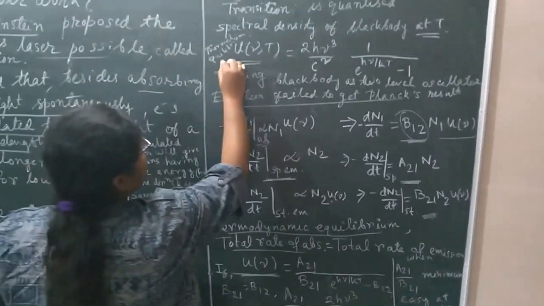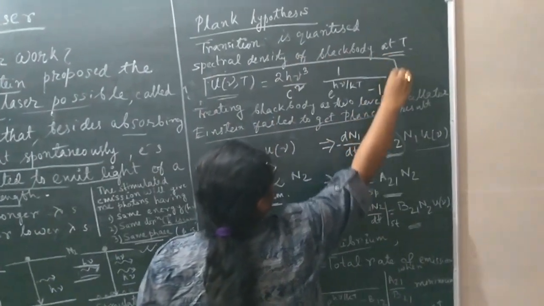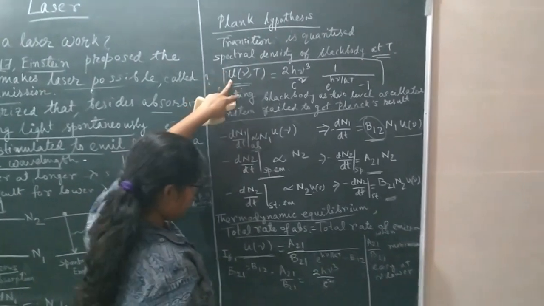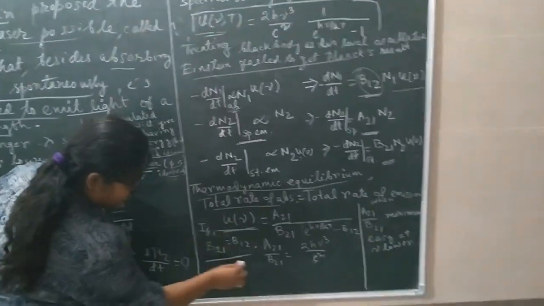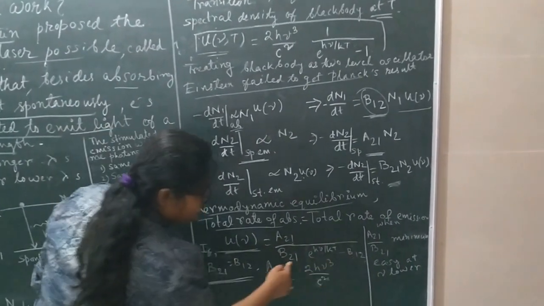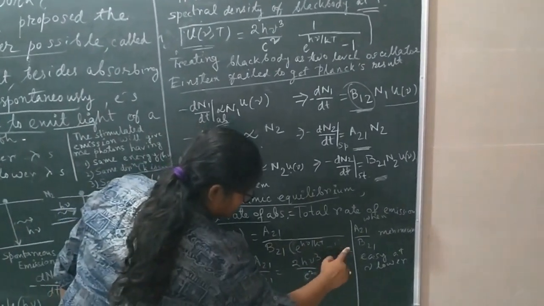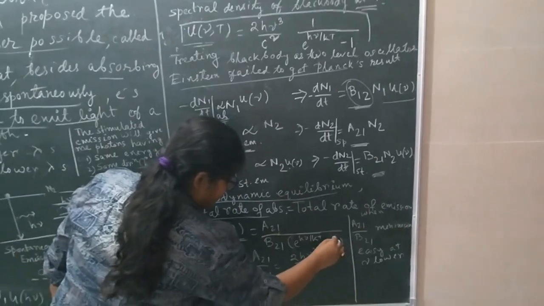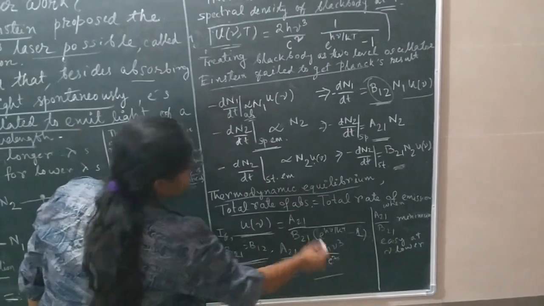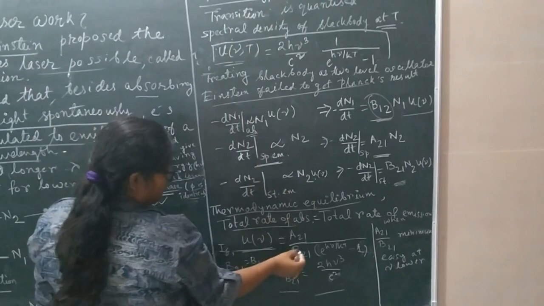Now look at the formula Planck calculated for thermodynamic equilibrium. You can see some similarity between the two formulas. If B21 equals B12, you can take B21 or B12 common, and you will get e to the power h nu by kT minus 1. And another thing is that A21 by B21 equals 2h nu cube by c square. So obviously both terms will be similar.